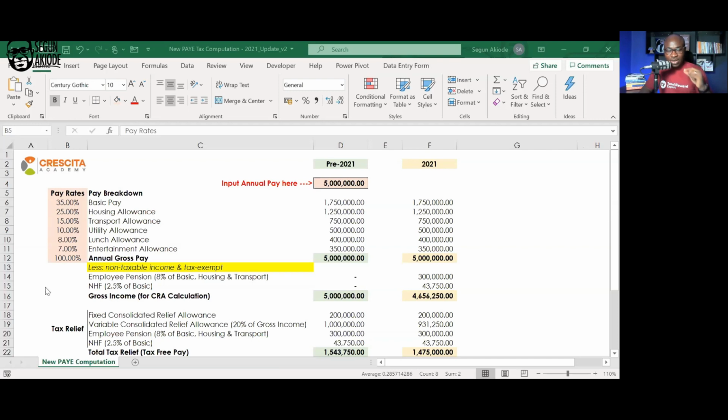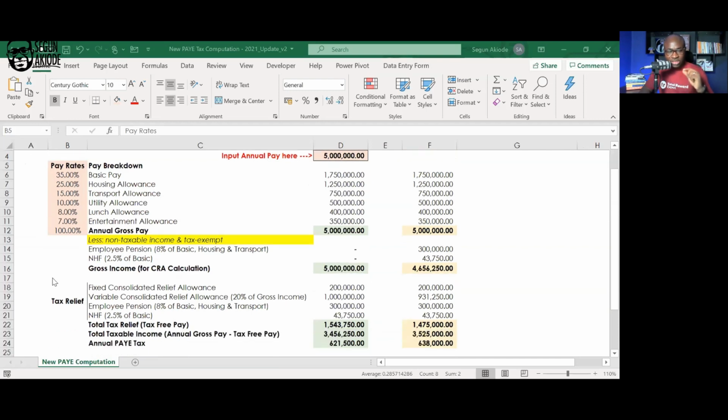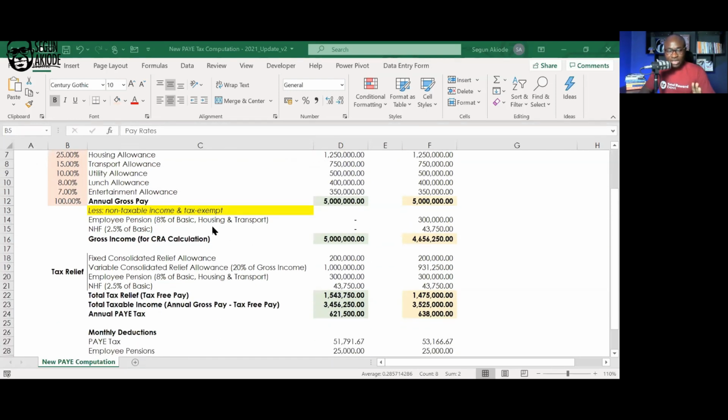I mentioned that the gross income definition is what will change. So ideally, before 2021, if you are calculating your variable relief allowance, you will do 20% of gross income. Now, that gross income used to be your gross pay. No issues.